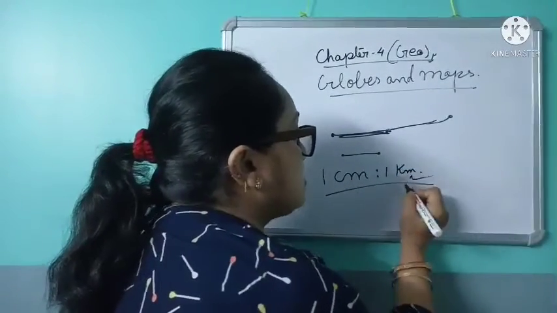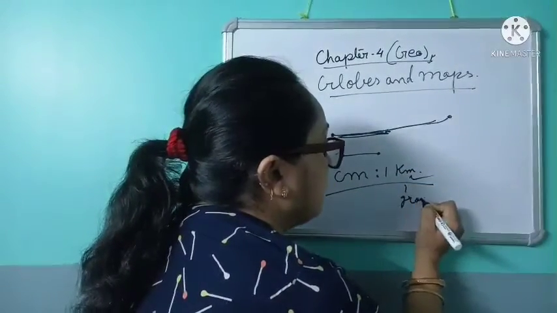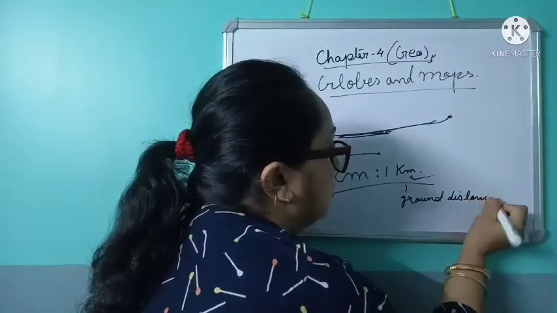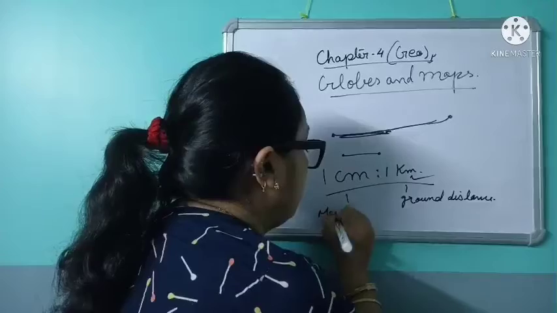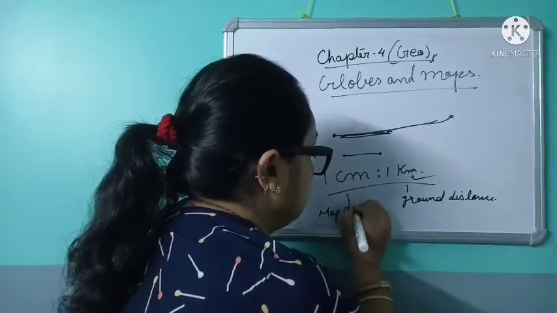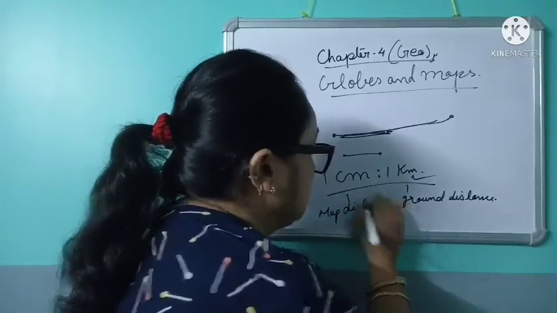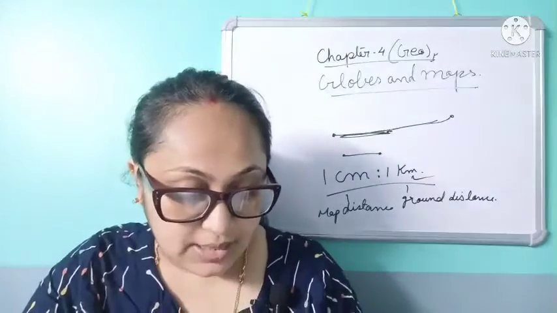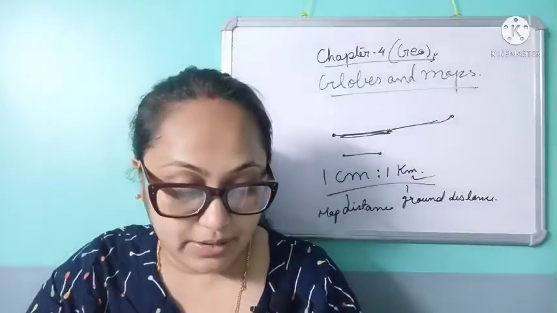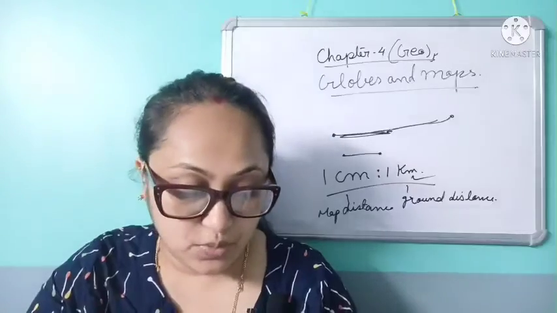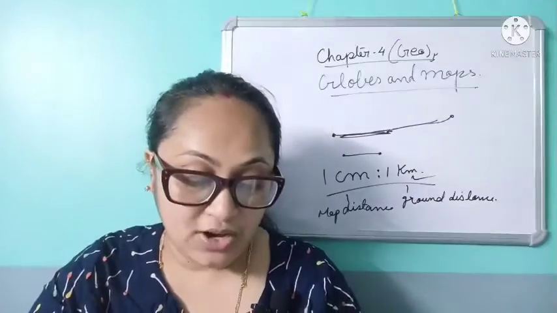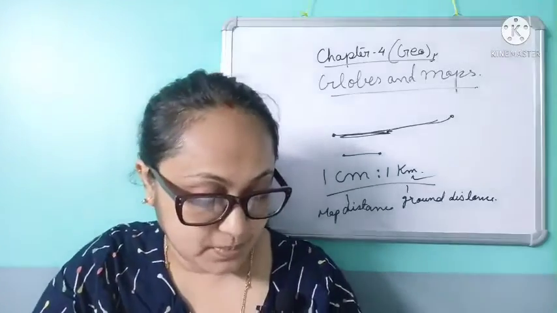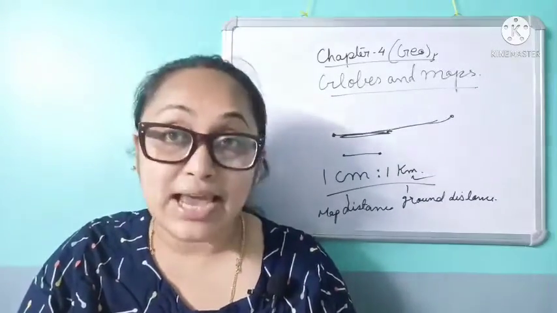It is the ground distance, and this is the map distance, which is measured by scale. This means that a distance of 1 centimeter between two points of a map corresponds to a distance of 1 kilometer between the same two places on the ground. Understood, children?